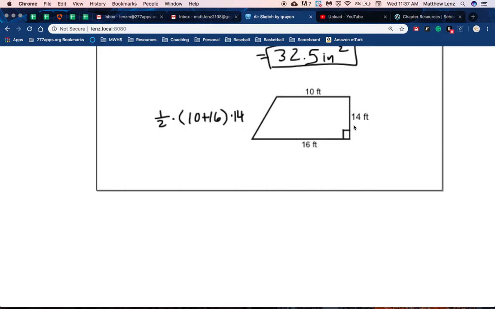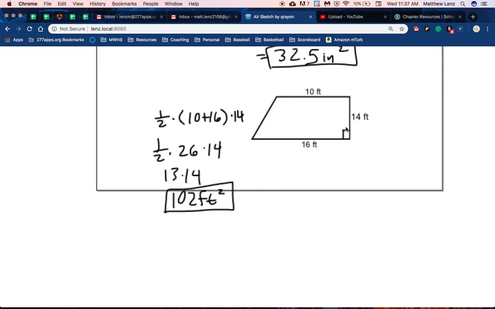That 90-degree mark in there gives you that hint. Okay. Get 1/2 times 26 times 14. And then again, you can multiply in any order. So if I just cut the 26 in half, 13 times 14 is 182 feet squared.